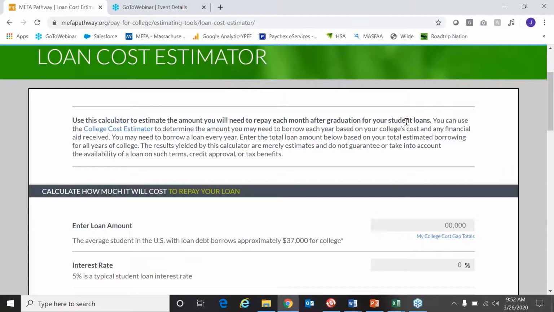MEFA offers a number of loan programs, but our guidance and education are based on helping students make smart financial choices and decisions. This tool can help start the conversation of what taking loans out for education purposes looks like.